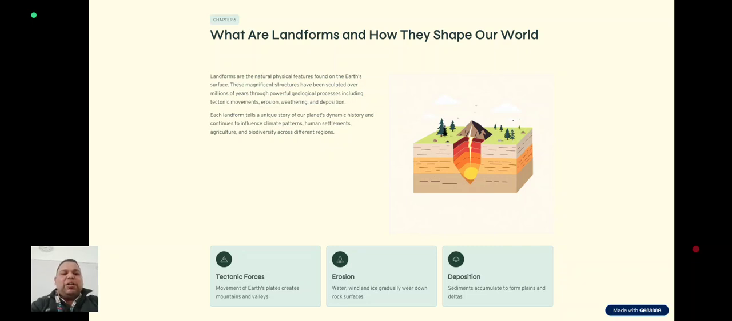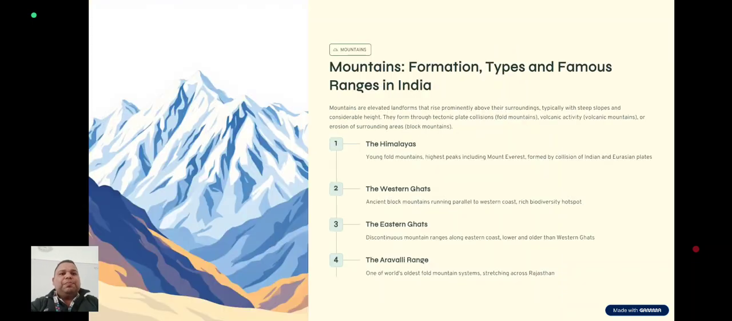Wind, running water, and glaciers can break off pieces from the rocks and carry them away. This process is called erosion, and erosion shapes existing landforms. The eroded material can form new landforms when it is deposited elsewhere. Now, the types of landforms.